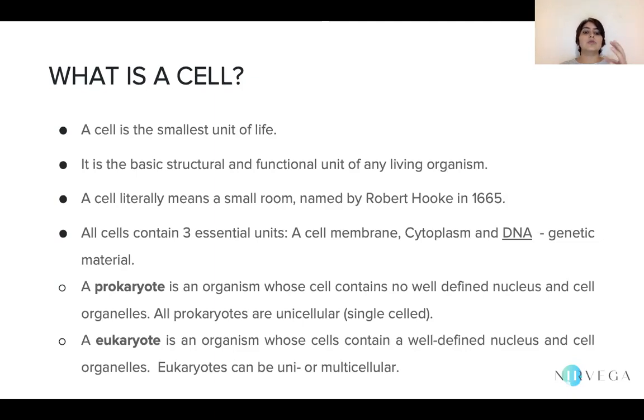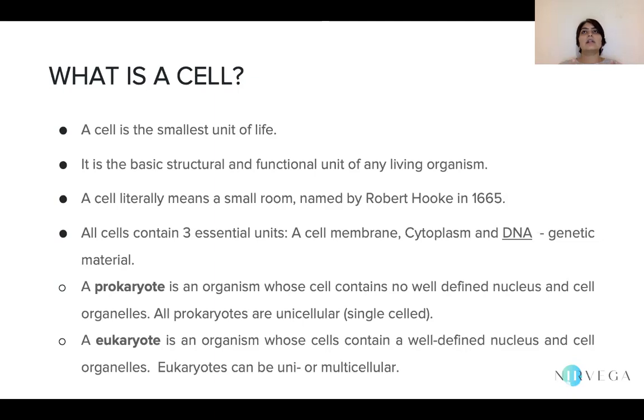Whereas when it comes to eukaryote, this is a level of organization that has been reached through millions and millions of years of evolution. Therefore, a eukaryote organism is one whose cell contains a very well-defined nucleus and cell organelles. So eukaryotes can be unicellular and multicellular too.